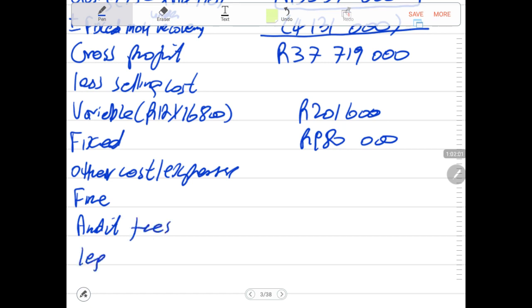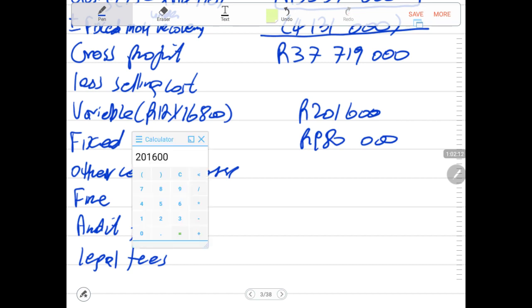Then we have legal fees. We could start with the legal fees or the audit fees. We know that there was a total of 80 million, of which the company was only liable for 50% of that, which is 40 million.